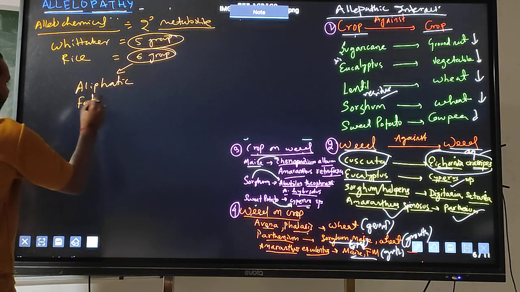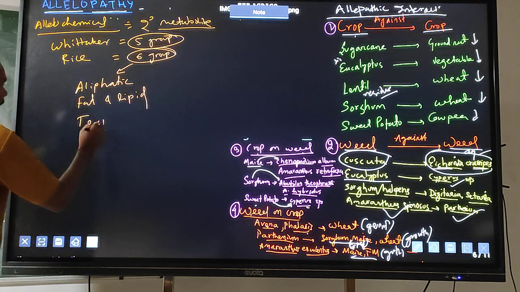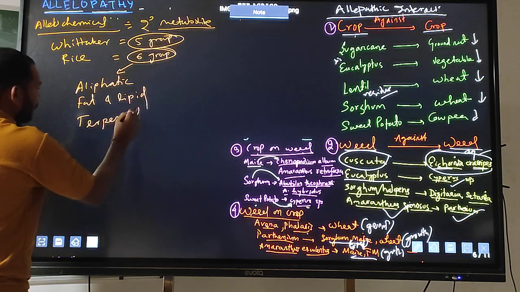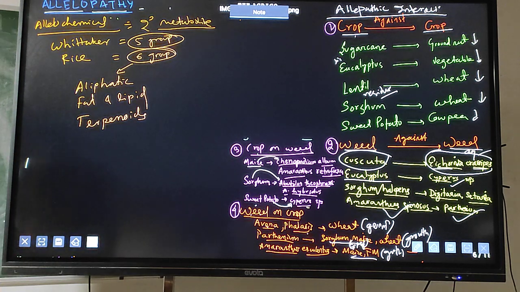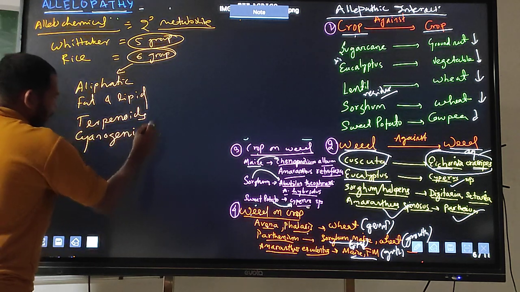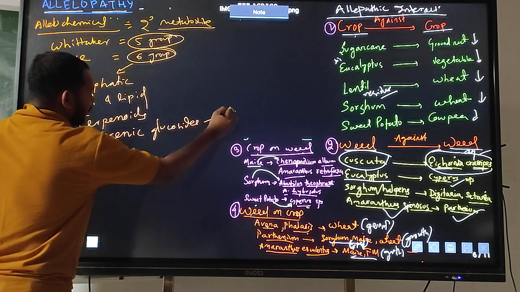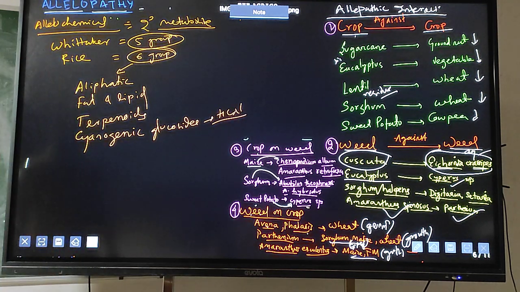There may be fatty acids and lipid compounds. There may be terpenoids. And there may be cyanogenic glucosides. Example is HCN, cyanogenic glucosides.